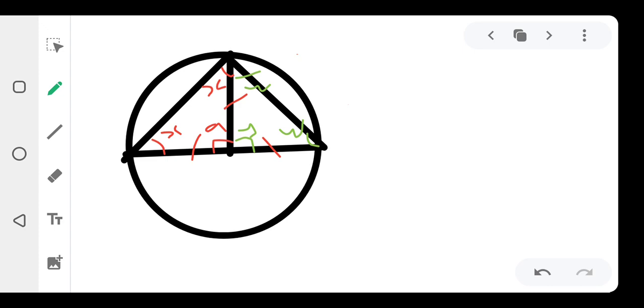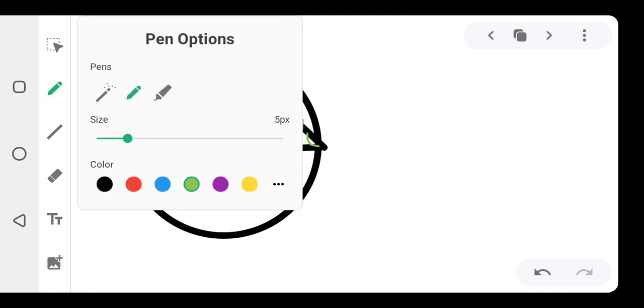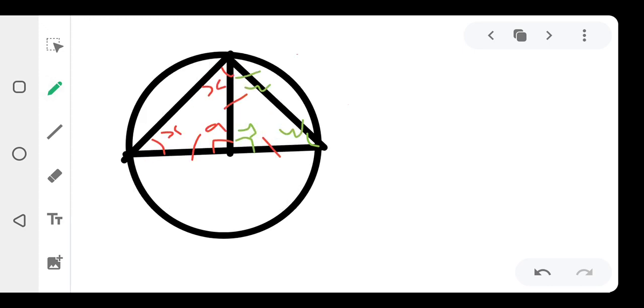Alright, what we need to do is this now. Let us quickly talk about it. In the first triangle, we have x plus a will give us 180 degrees, right? Let me quickly write it here. X plus a will give us 180 degrees. Please always write your reason. The reason is because the sum of the angles in the triangle is equal to 180.